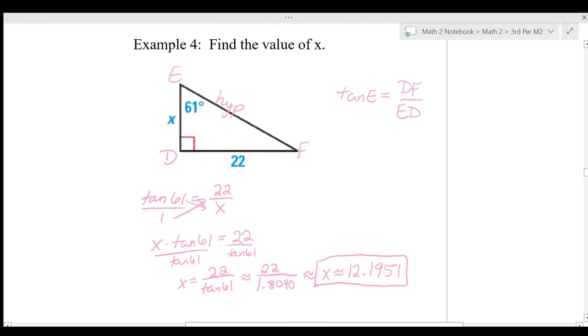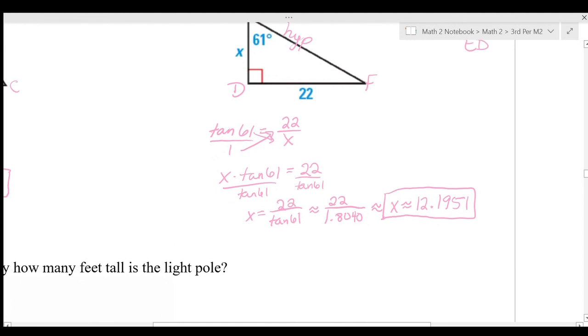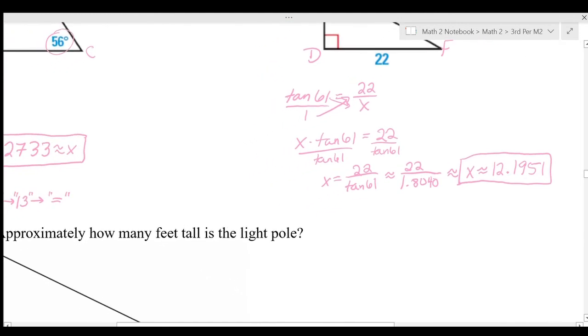Okay, so again, depending on when you round, you could get a slightly different answer. If you don't get an answer even close to 12, then you inputted your data incorrectly, and you need to check with me tomorrow in class. Or you can keep toying around with the input to see if you can figure out how to get that 12.195.